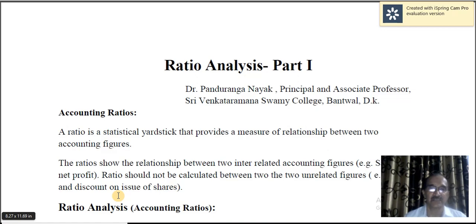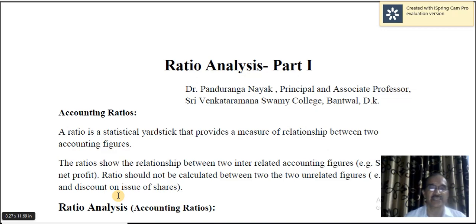Trading and profit and loss account reveals the profit earned or losses incurred during a financial year. Whereas balance sheet is a statement of assets and liabilities as on a particular date, that is as on 31st March of the accounting year.